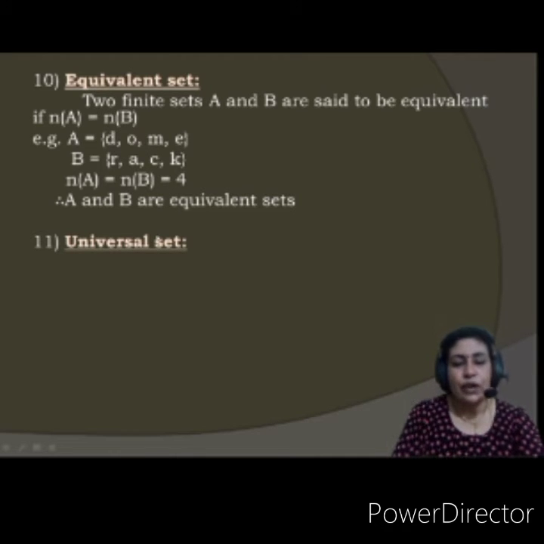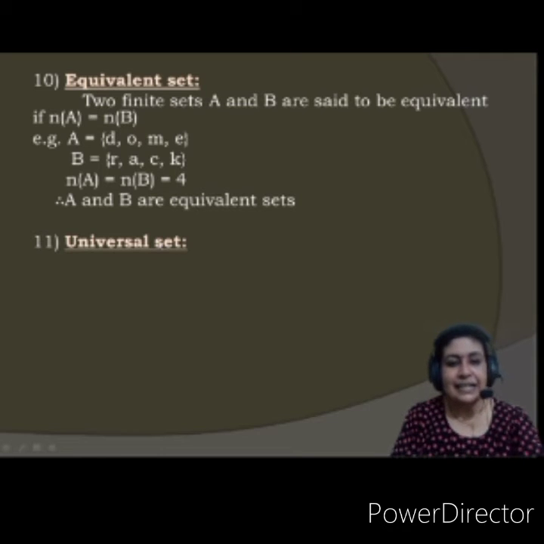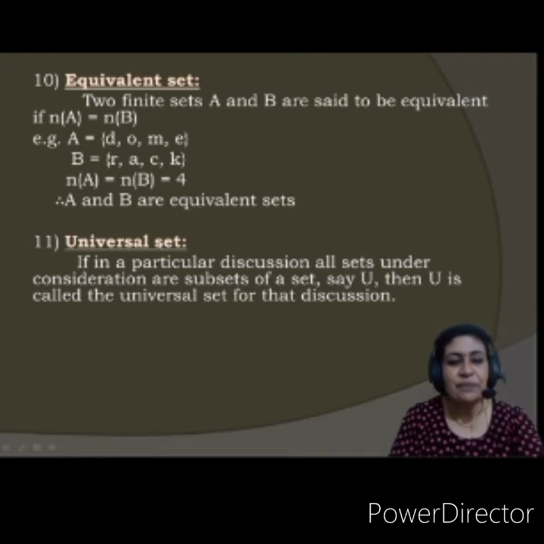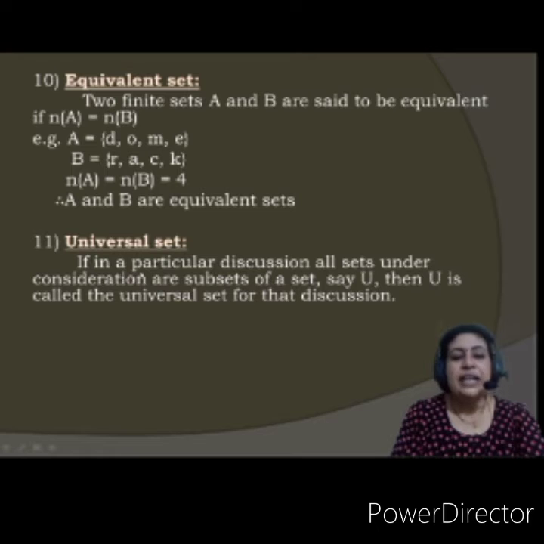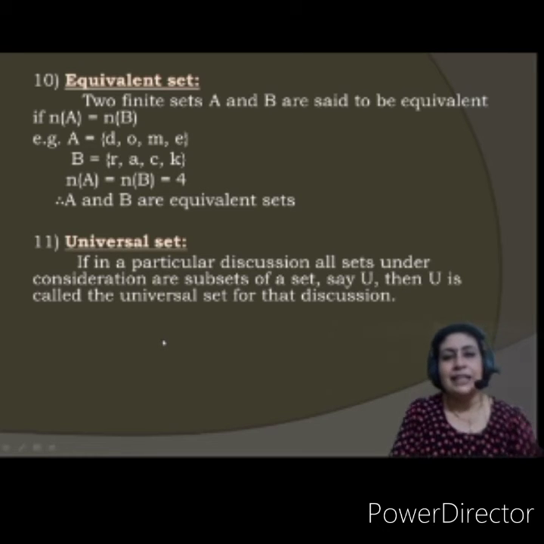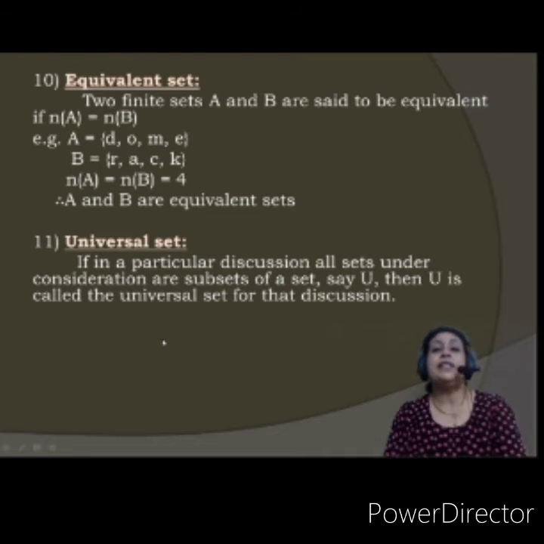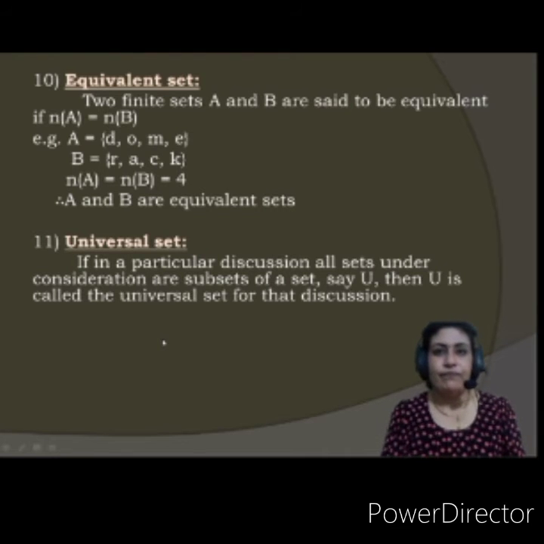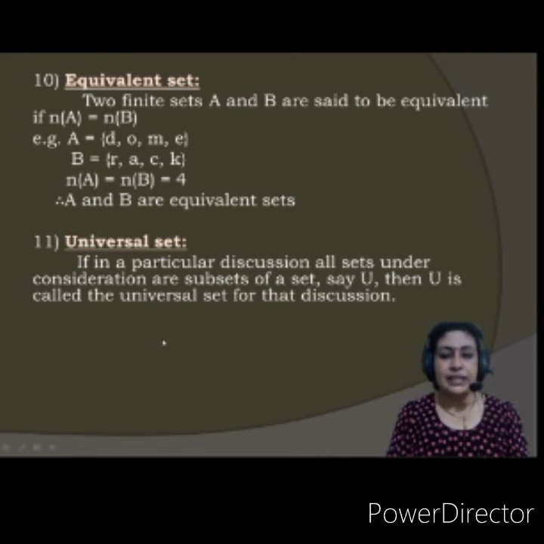But yes, for understanding you can say it like this, that it is the set of all sets. Okay. Means if in a particular discussion all sets under consideration are subsets of a set, say U, then U is called the universal set of that discussion. Means all the sets are subsets of this bigger set, then it is called the universal set.